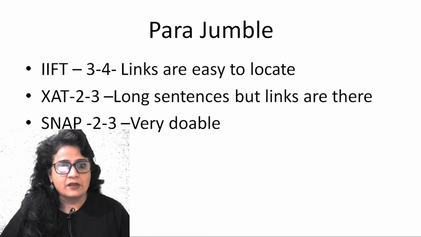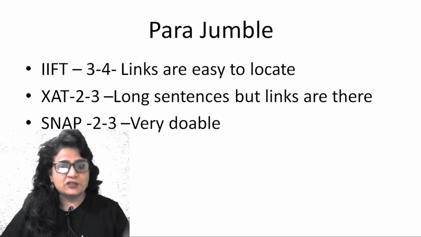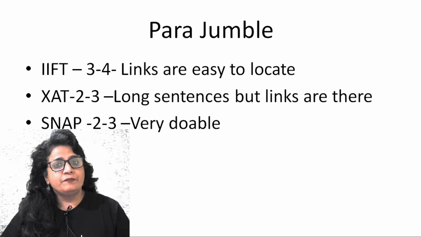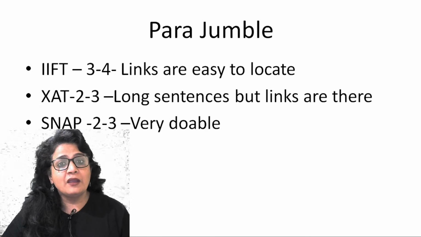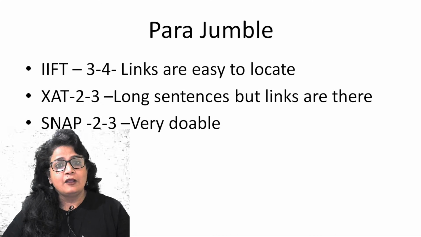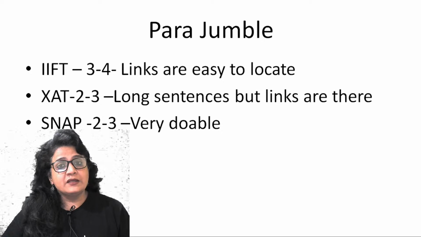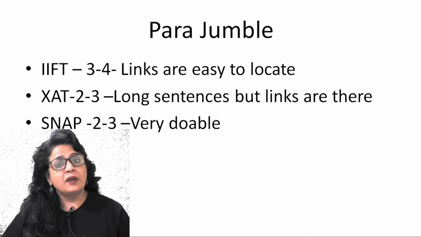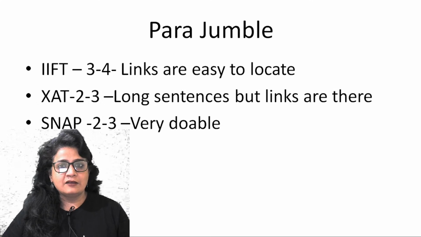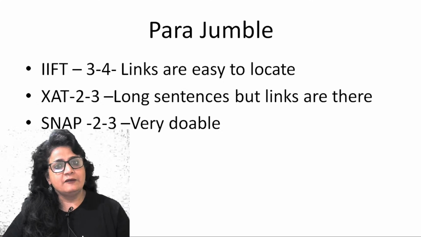XAT is going to give you 2 to 3 questions. Sentences will be long, up to 3 lines for one sentence. But the best part is that links are easy to identify. As long as you can read thoroughly and quickly, you can easily find the links. Links are always there in these sentences.